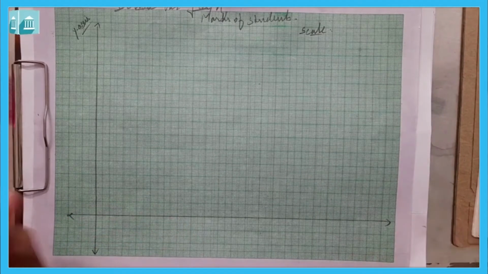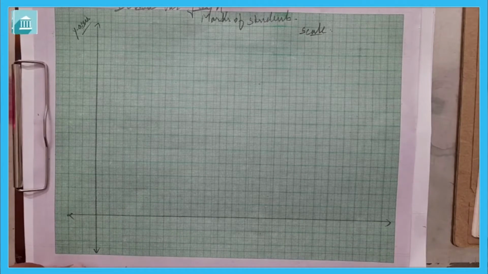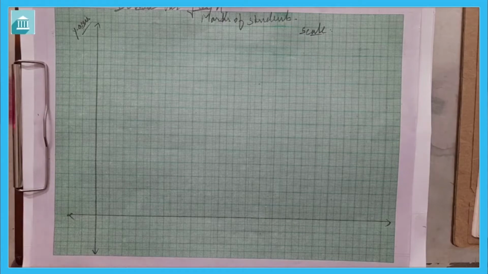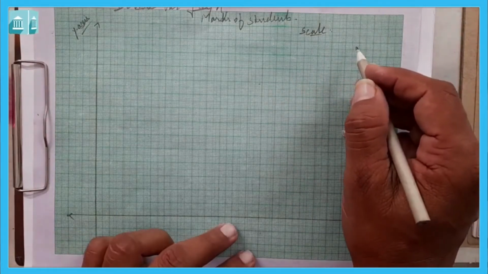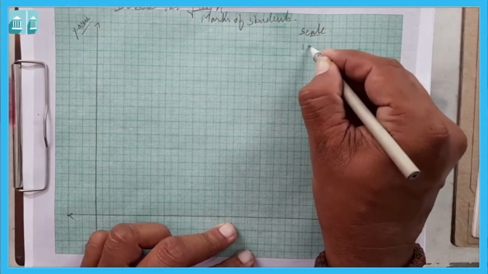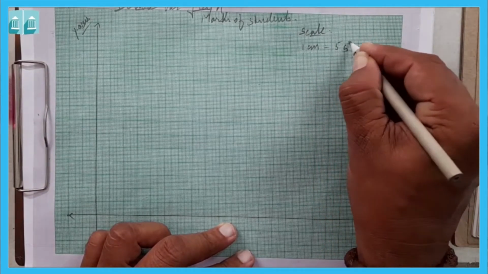Now scale depends on the number of students. Here again we can take the number of students: 10, 15, 12, 20 and 9, 15, 18. So we can take a scale of 1 centimeter equal to 5 students.